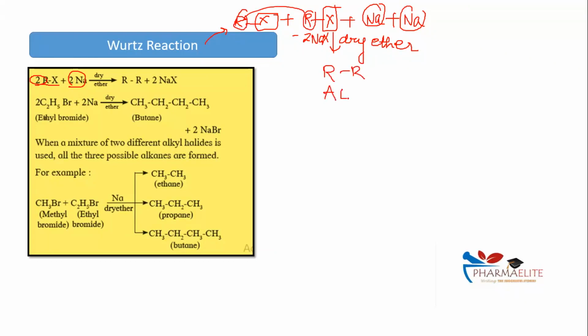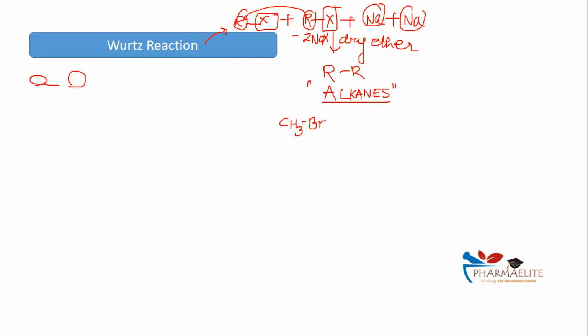I hope you all remember we did Wurtz reaction in synthesis of alkanes as a chapter. That's where we did it in semester 3, and that's where we did it in our 11-12 standard as well. Going further, when I talk about Wurtz reaction, let's take an example over here. Suppose I am having methyl bromide, CH3Br as a reactant, which alkane will I get into product?